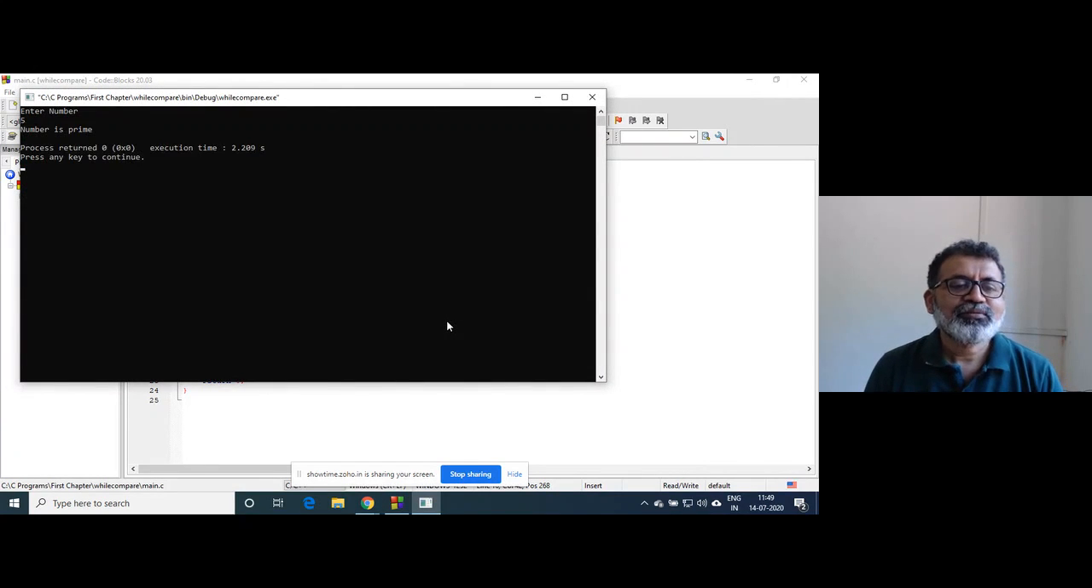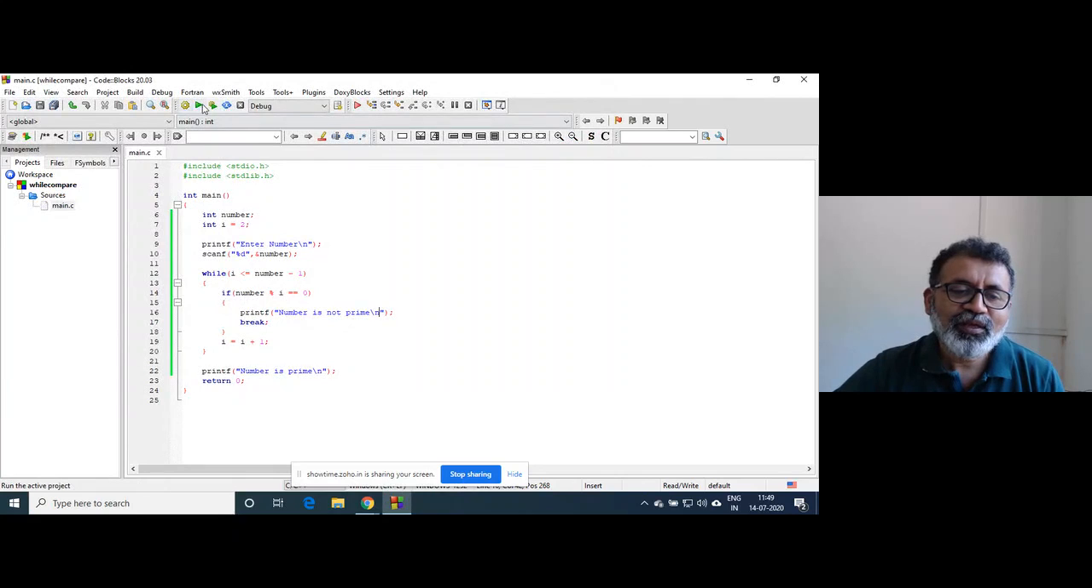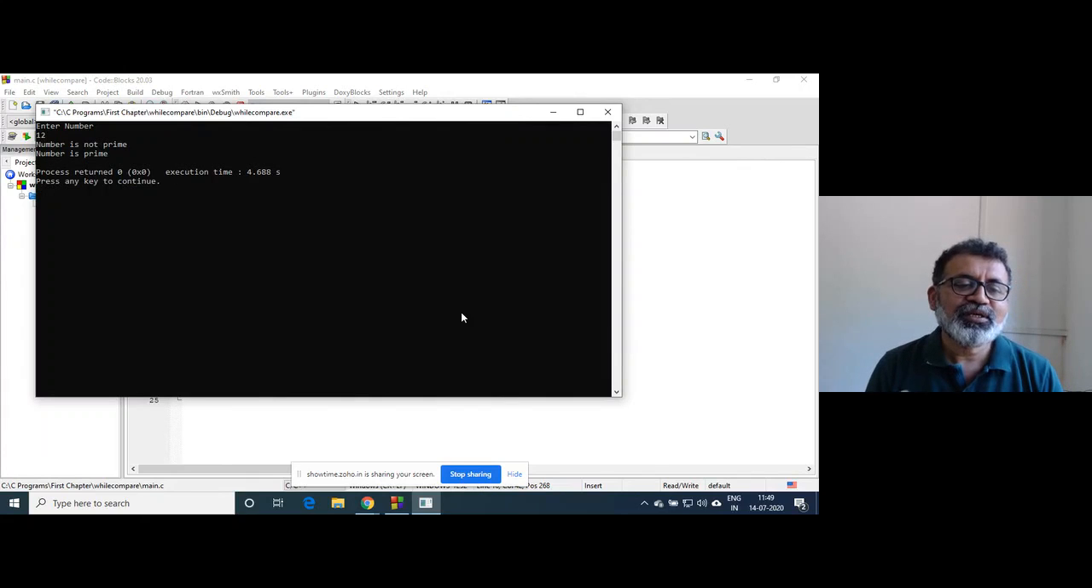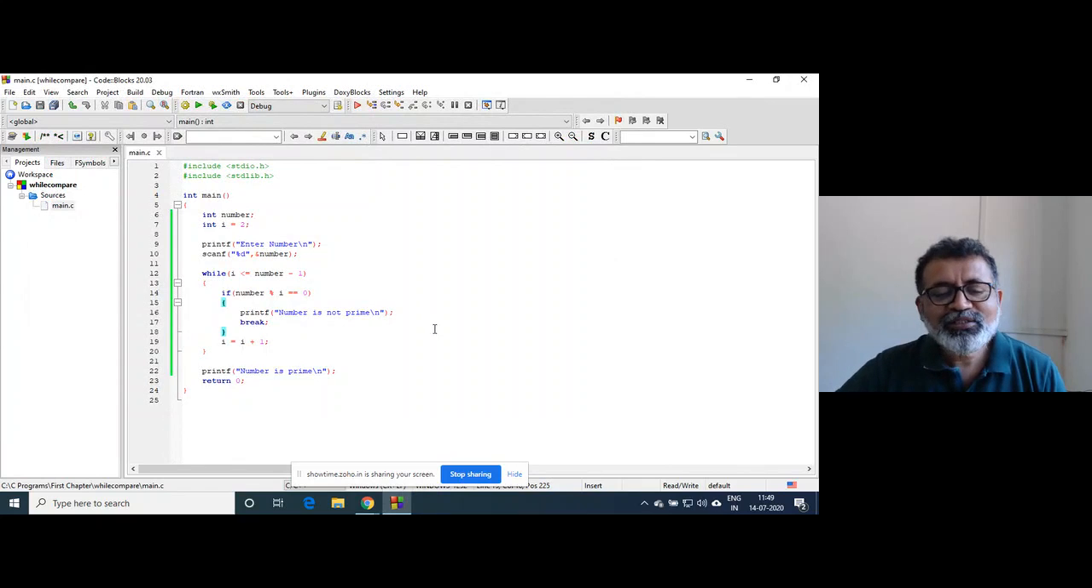Now at least it is partially true. 5 it is saying as a prime number, which is true. But if I enter, suppose, number as 12, it's saying number is not prime and is prime. So let's check here. We will start dividing by 2 because there is no point in dividing by 1, as per the definition of prime.